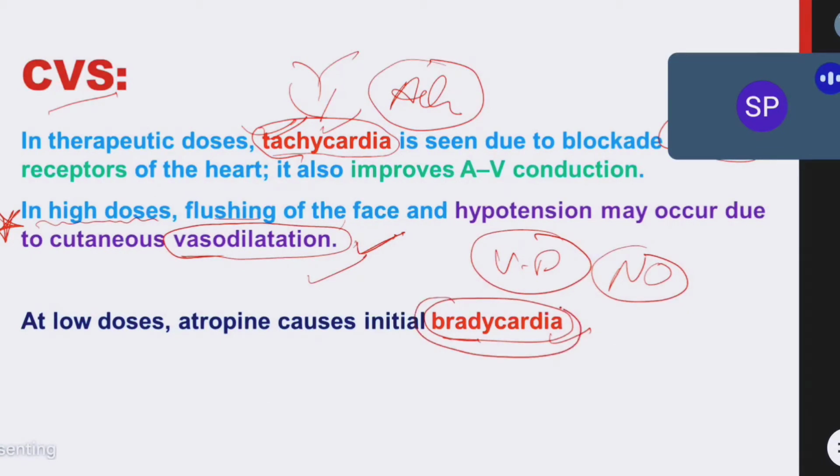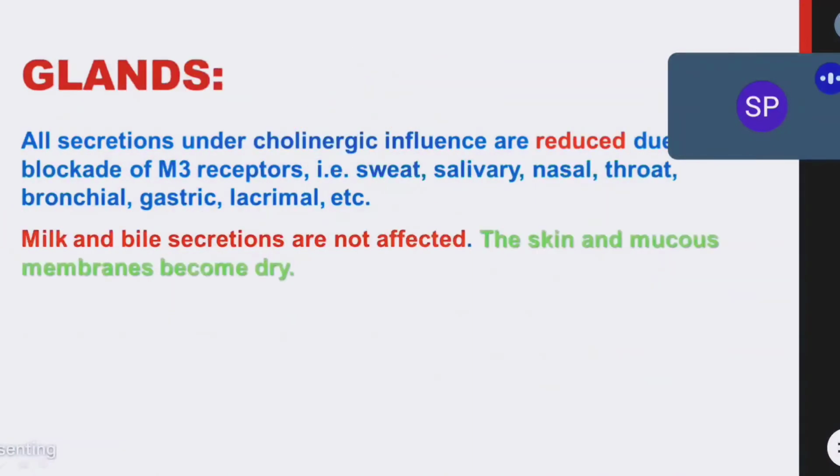sinus bradycardia. Yes or no? Atropine can be used in sinus bradycardia. Yes or no? Atropine can be used in sinus bradycardia. Yes or no? Yes, because it is causing tachycardia. It is increasing heart rate. People are not listening, I think.